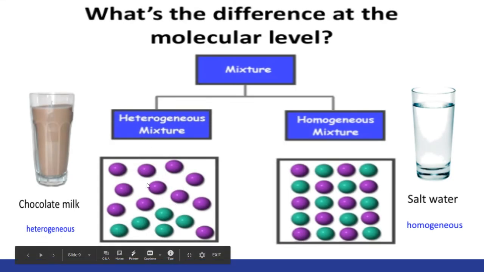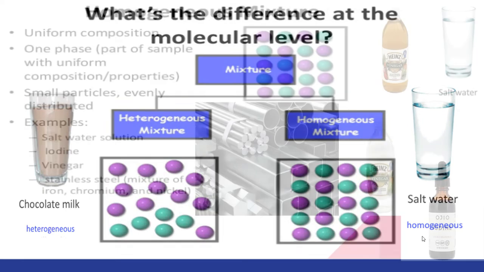Now, we have a heterogeneous mixture. An example of that would be chocolate milk. You see, these are not all in one straight line. They're not uniform. They're kind of all over the place. You have a homogeneous mixture. Homo means the same. These are all in the same line. They are uniform. They're not all over the place. So salt water would be an example of a homogeneous mixture.